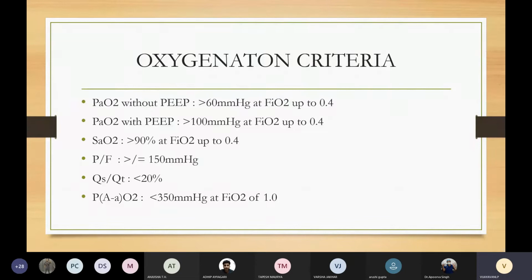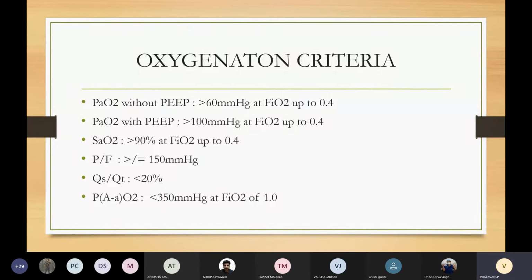Now PaO2 with PEEP, this PEEP is applicable in patients who have atelectasis or in obese patients. In those patients we apply PEEP and the criteria should be more than 100 mmHg at FiO2 up to 0.4, and PaO2 by FiO2 ratio should be more than or equal to 150 mmHg.